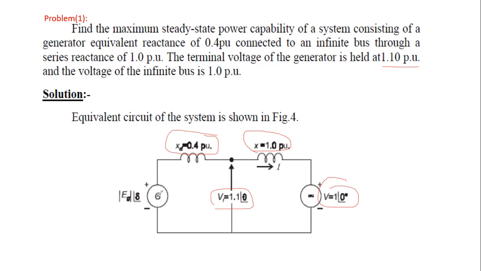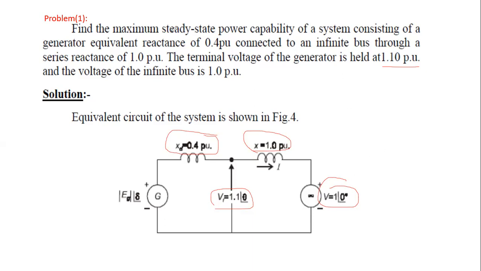We are considering the generator that will be connected in series to that equivalent reactance, that is Xd. Therefore Xd is equal to 0.4 per unit and X is equal to 1.0 per unit. In this case the terminal voltage is 1.1 at an angle of theta, and it will be connected to the infinite bus, that is V is equal to 1 at an angle of 0 degrees.